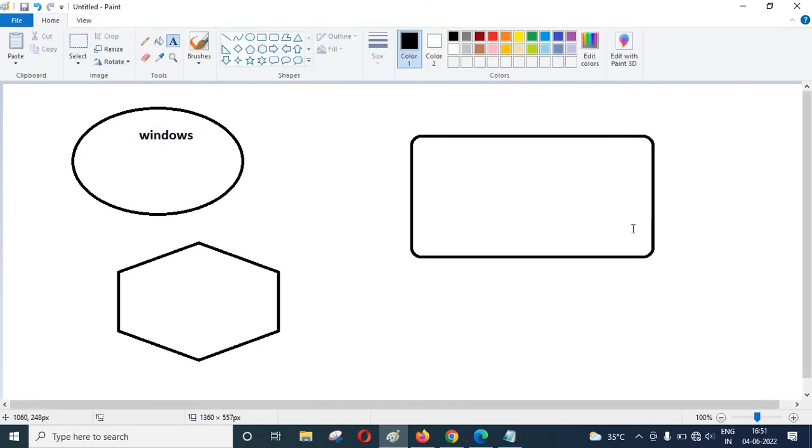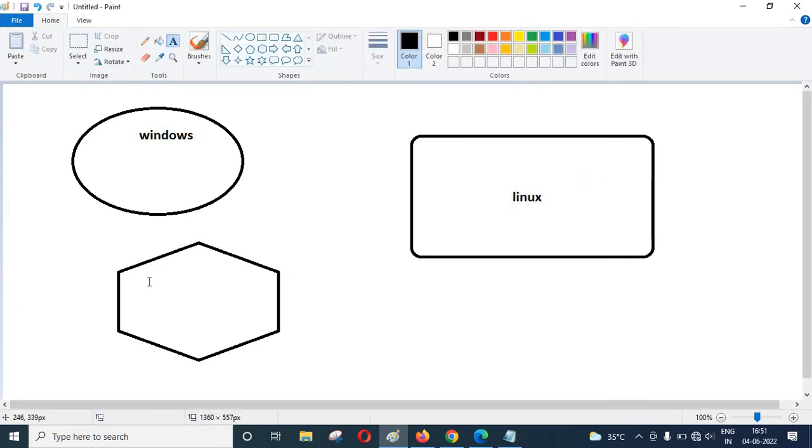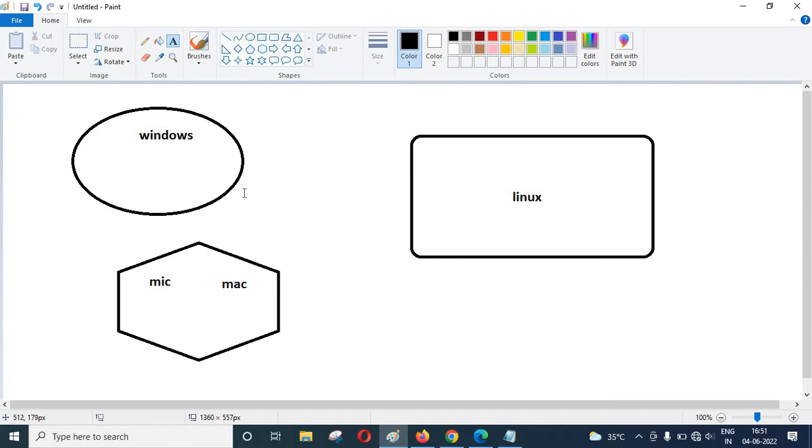Don't be more confused about it, okay? All right. This is a Linux and this is a Mac, okay?